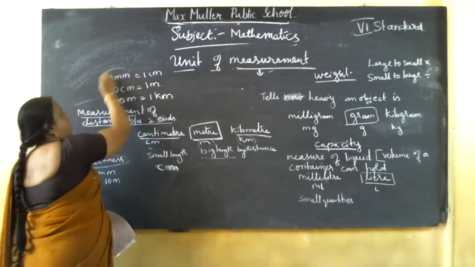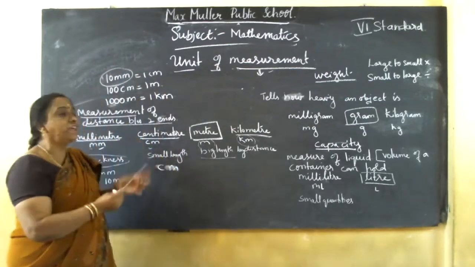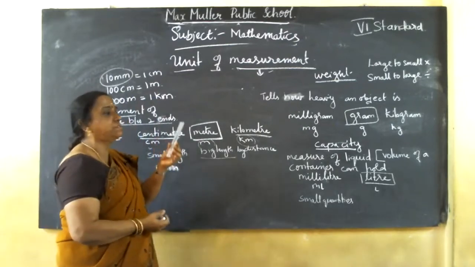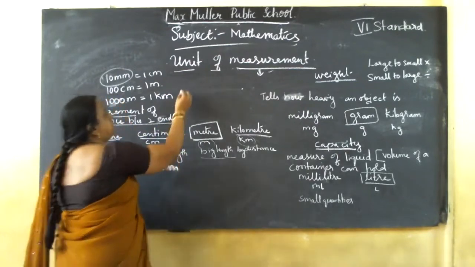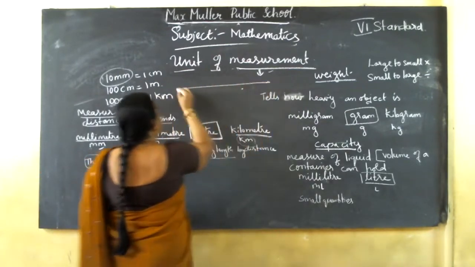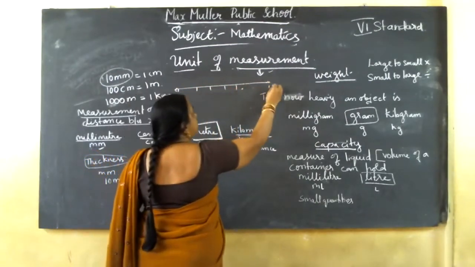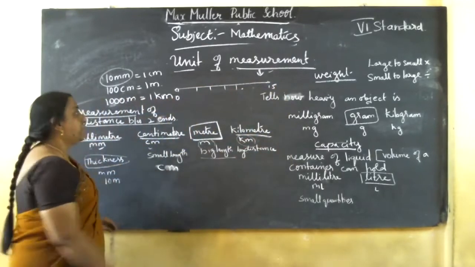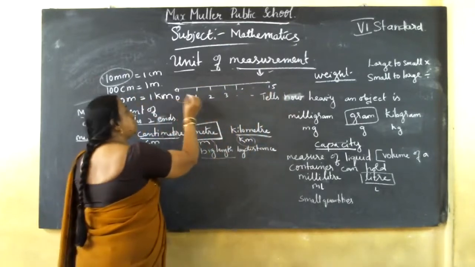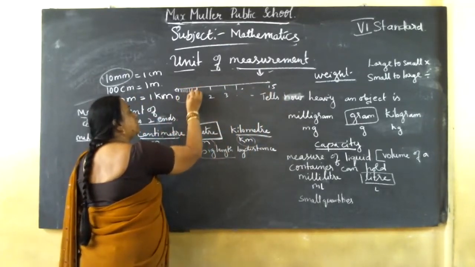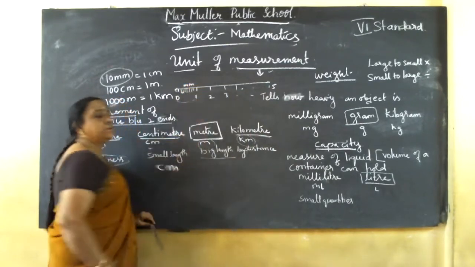First I'll go for mm. What is mm? See here, everybody is using this scale, no? In your instrument box, a short scale is there. On one side they have given centimeter, and there are 15 divisions. It starts from 0, 1, 2, 3, 4, like that up to 15. Again 0 to 1 is divided into 10 equal divisions. This small equal division is called mm. You understand what mm is?